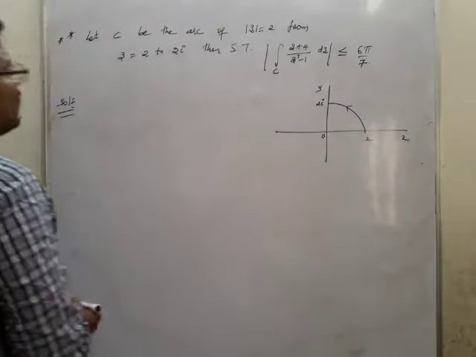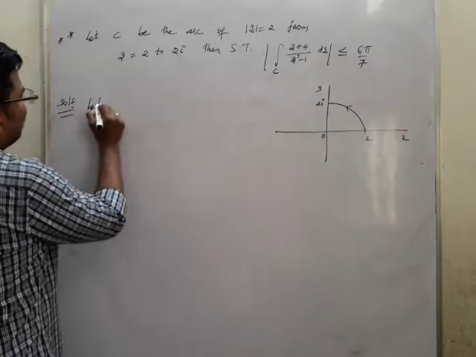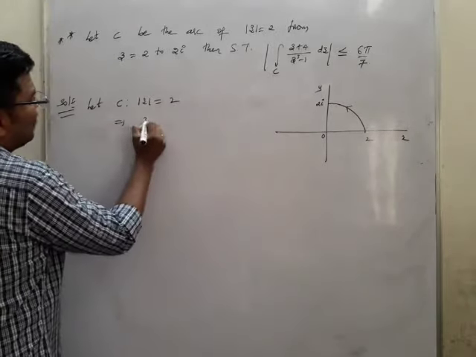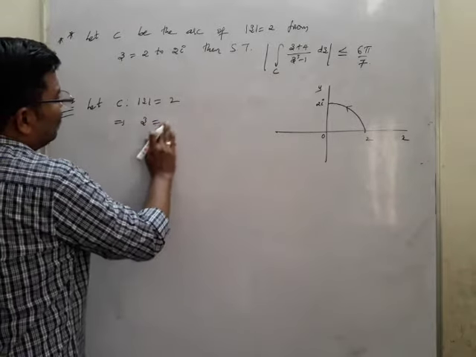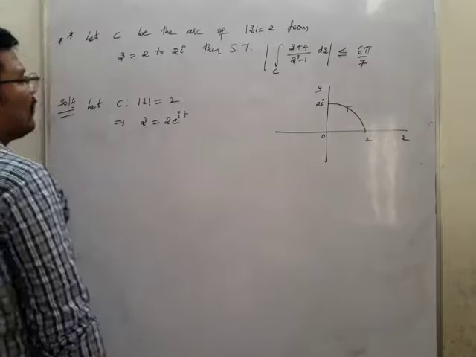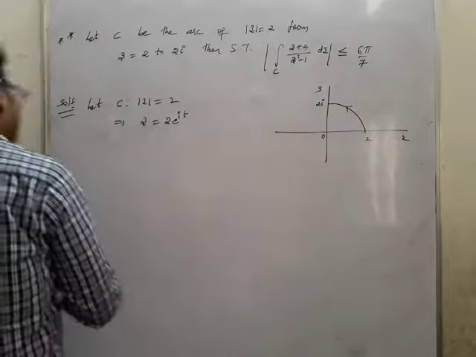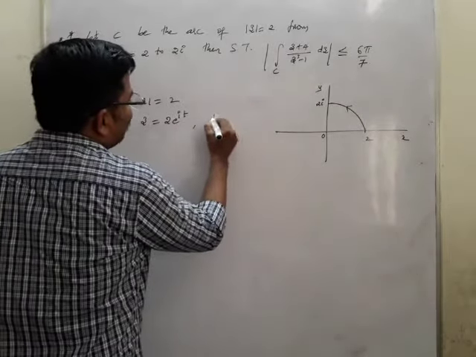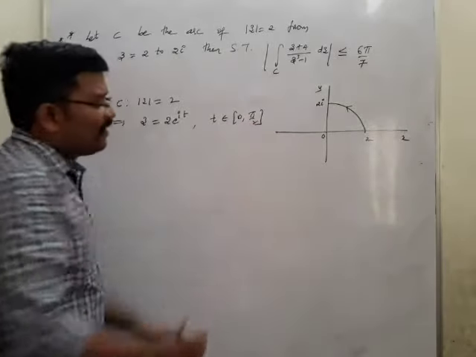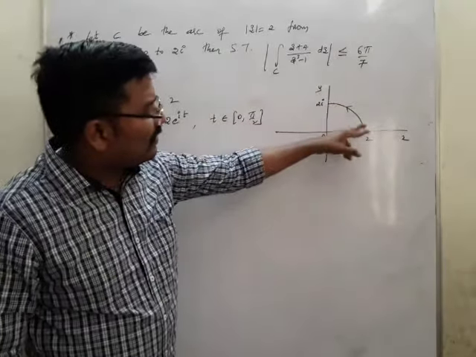So first we'll write what is given. Such that |z| = 2, that means z = 2e^(it), where t belongs to [0, π/2] because it is in the first quadrant.